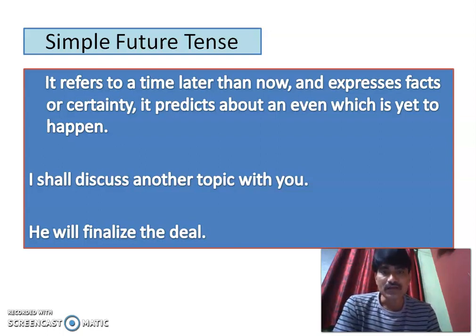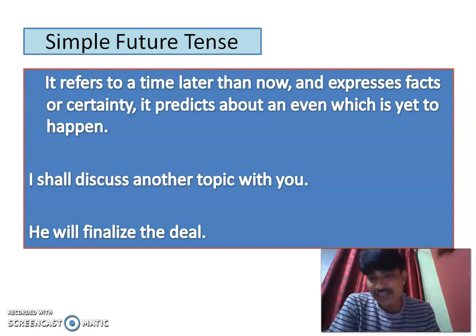See, ideally after I and we, the modal auxiliary shall has to be used. But nowadays the use of shall is going outdated. But if will is used, this will indicates promise or compulsion. I will finalize the deal means I will definitely go and finalize the deal.